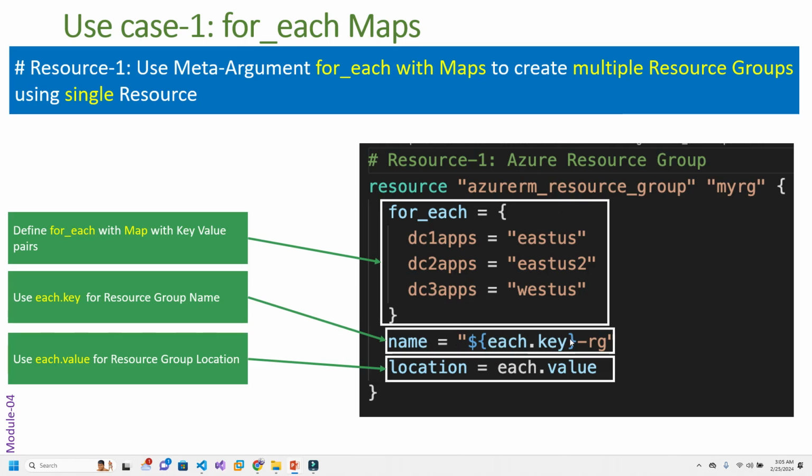Whatever name you're giving, at the end it will be RG. Now, if I want to mention the region of each resource group, you can call it with the help of each.value, because this is a value. The key is on the left side and the value is on the right side. So I can call it by value because I want to reference the locations. I hope this is clear.